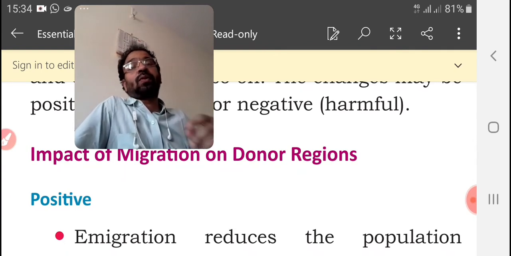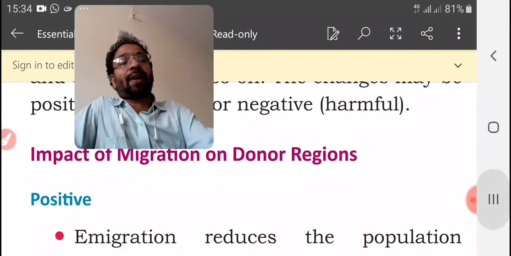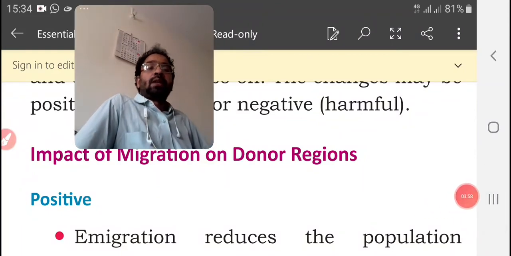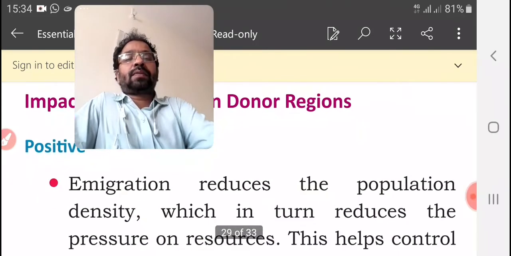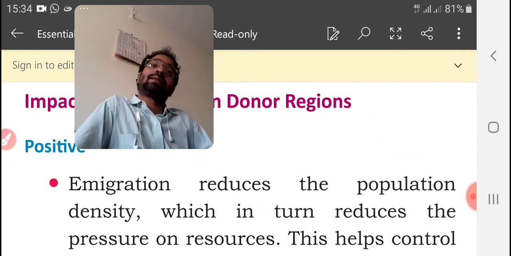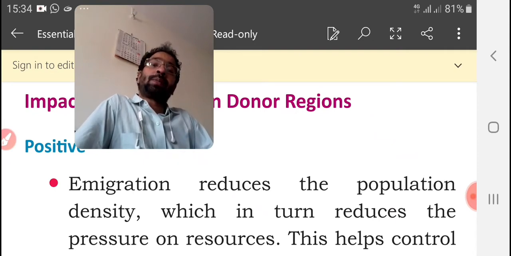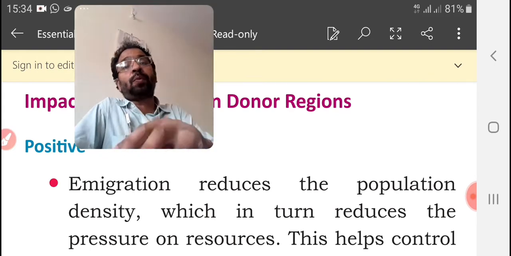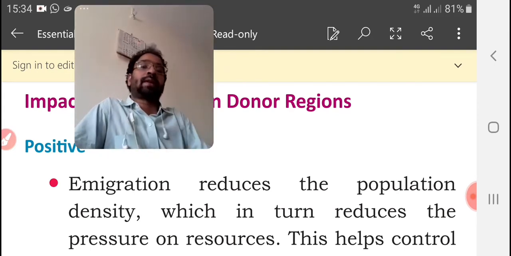Now first we are going to study the positive effects. What are the positive effects? Emigrants reduce the population density. Emigrants, I mean the people who are shifting their place to other countries, reduce the present population of donor regions.